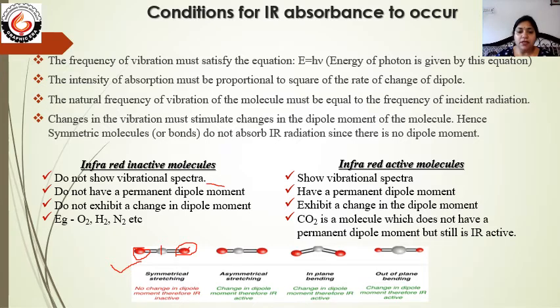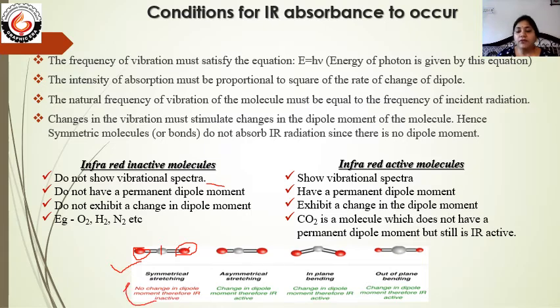That means the dipole moment on the left side is equal to the dipole moment on the right side, and both cancel each other because they are equal in magnitude but opposite in direction. So overall the dipole moment will be zero even after the vibration. So this symmetric stretching mode is IR inactive.